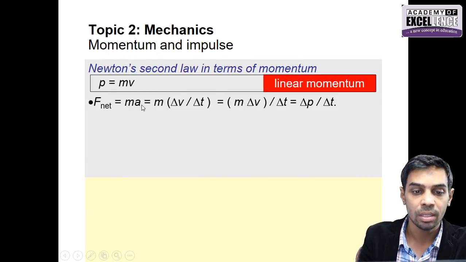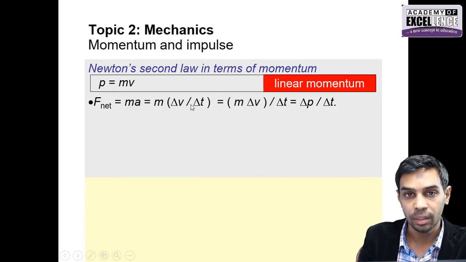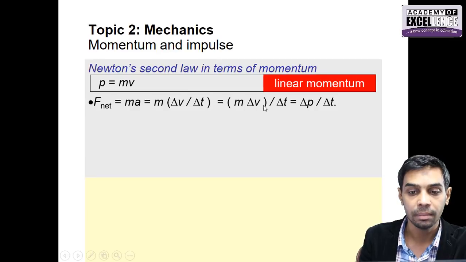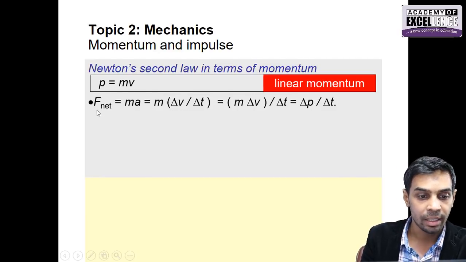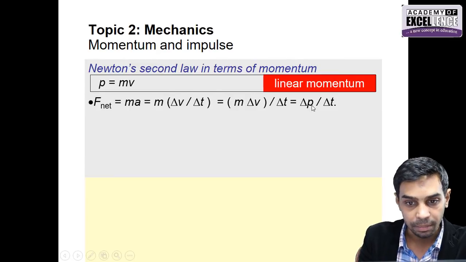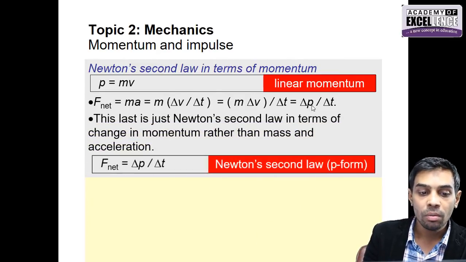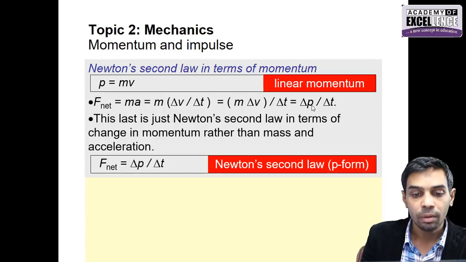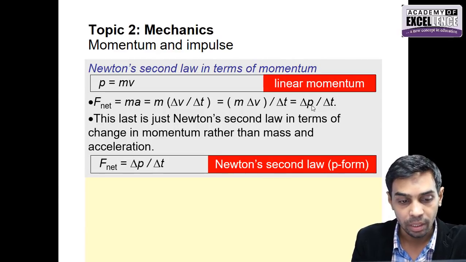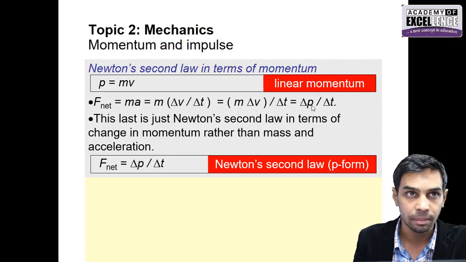The value of acceleration is the change in velocity per unit time, and if you multiply mass with velocity, that is going to be m delta v over delta t, or mass times change in velocity is change in momentum. So we conclude that the net force is equal to change in momentum over time. So it can be concluded from Newton's second law that the net force that you apply on a body creates a change in momentum.